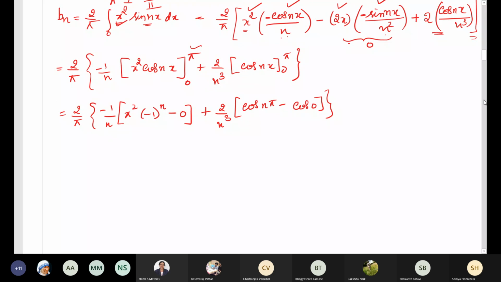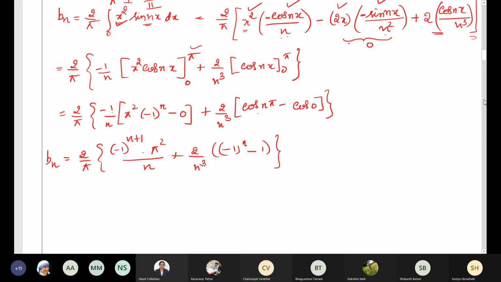Now let us further simplify this. What do we get? 2 by pi into, you can take a few terms over here. This is minus 1 power n into minus 1 power 1, so it will be minus 1 power n plus 1 into pi square by n. Then here it will be 2 by n cube. Correct? Cos n pi will be minus 1 power n. Cos 0 value is 1. So this is the value of Bn.